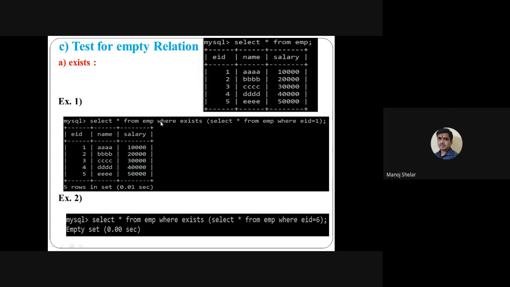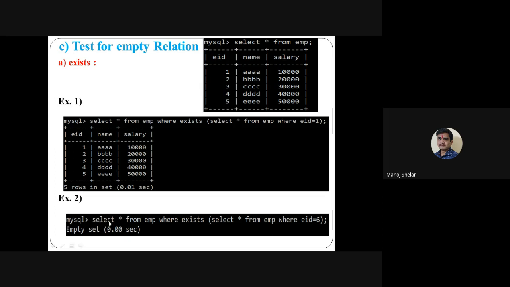So here exists means simple. Select star from employee where exists, select star from employee where EID is equal to 1. It's very easy. Here is a nested query, so first execute the inside query, then execute the outside query. So select star from employee where EID is equal to 1. So what is the inside query result? Roll number EID 1. That means the inside query gives some result, right? Some result is available from the inside query. Then execute the outside query. So what is the outside query? Select star from employee. So display all records of the employee table.